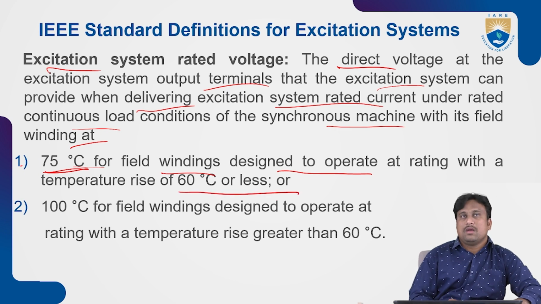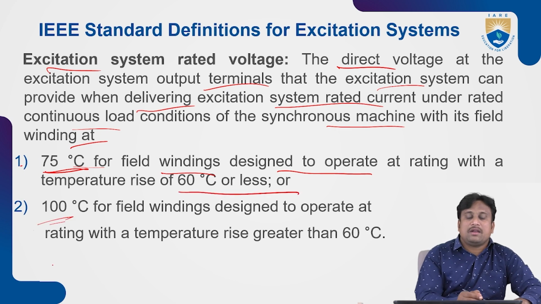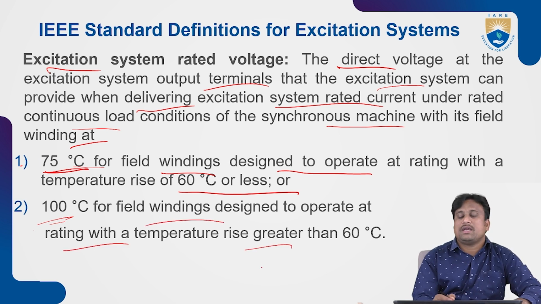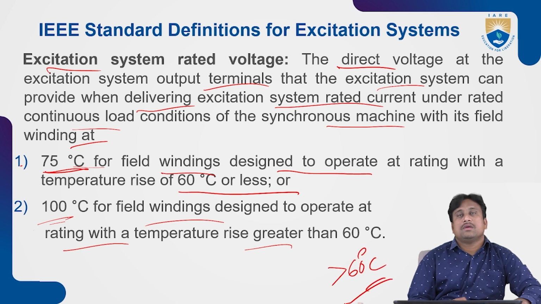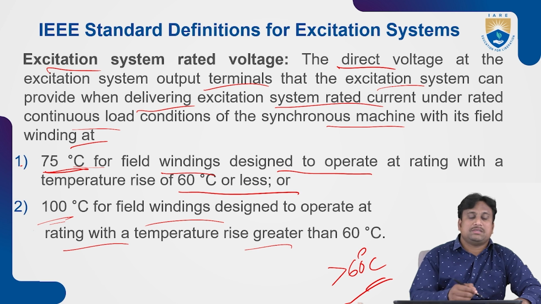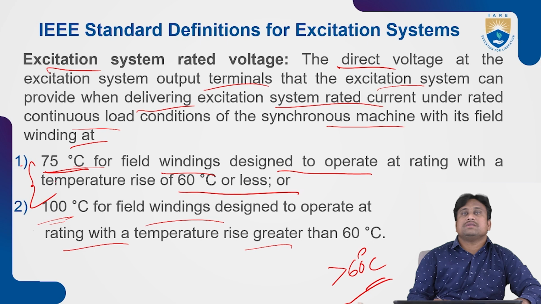Or we may treat it at 100 degrees centigrade for field windings designed to operate at a rating with a temperature rise greater than 60 degrees centigrade. So these are the various parameter variations under various temperature cases, 75 and 100 degrees centigrade.